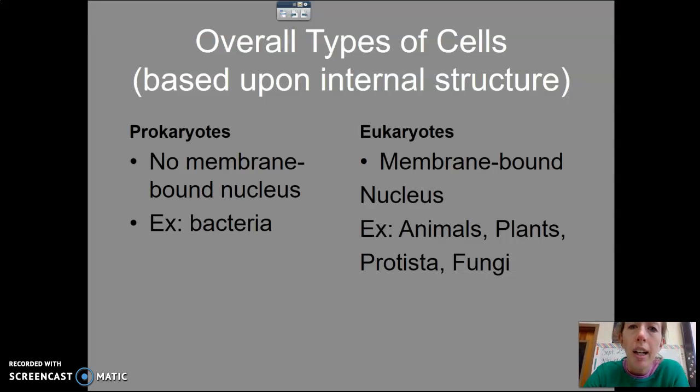Eukaryotes are the opposite. The term eukaryote means true kernel, so they do have a membrane-bound nucleus and kernel like a seed, not like a captain or admiral or something like that. So eukaryotics, like we are, their DNA is contained within a true membrane-bound nucleus. And membrane-bound means that it's surrounded by a membrane. So if we're thinking about classification, Animalia, Plantae, Protista, or protists, and fungi are all eukaryotic because of that membrane-bound nucleus.